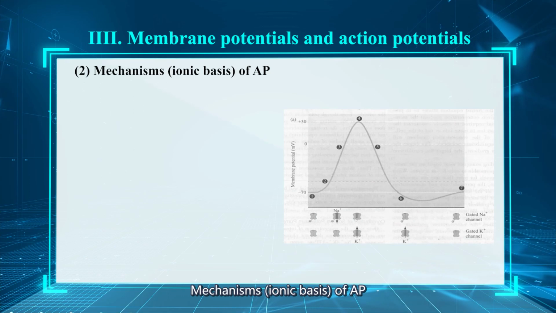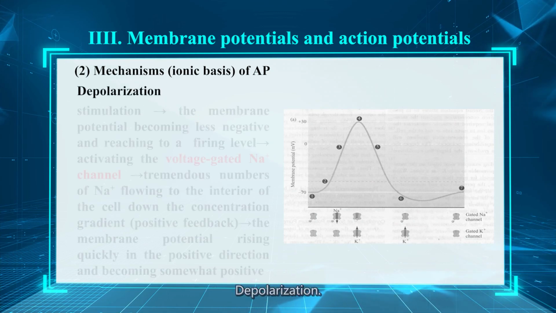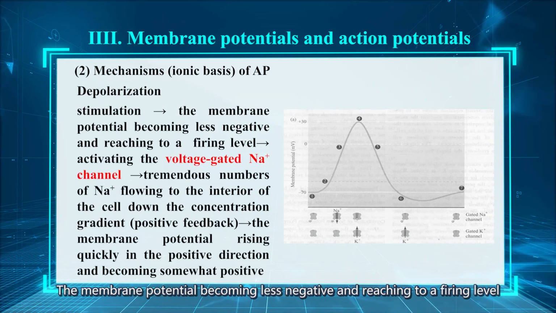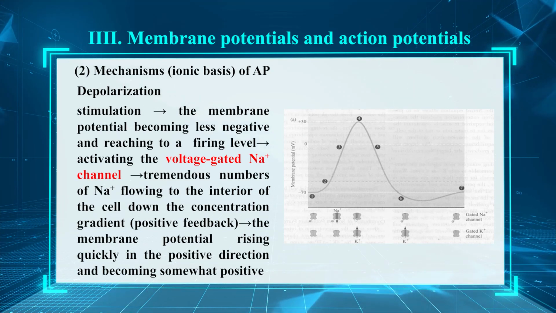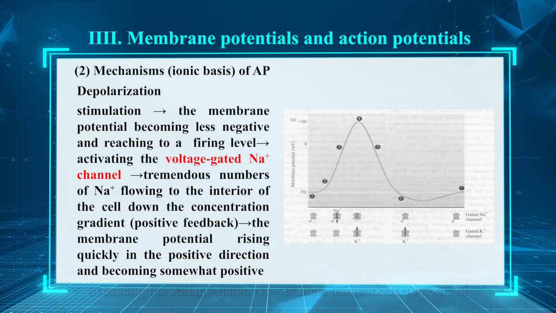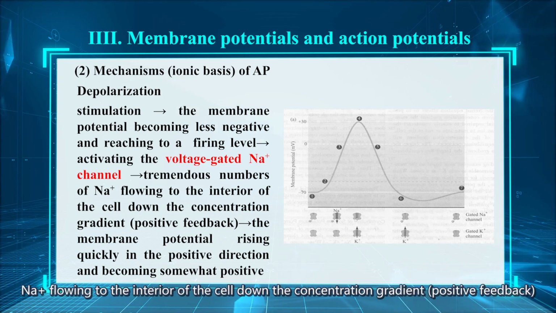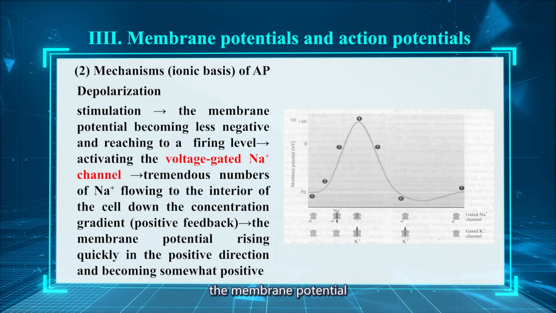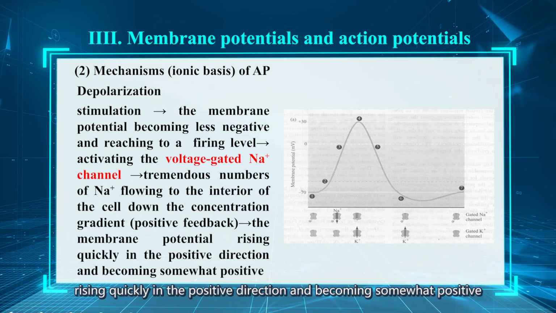Mechanisms of action potential. Depolarization. The membrane potential becoming less negative and reaching a varying level, activating the voltage-gated sodium ion channel. Tremendous numbers of sodium ions flow to the interior of the cell down the concentration gradient. The membrane potential rises quickly in a positive direction, and it becomes somewhat positive.